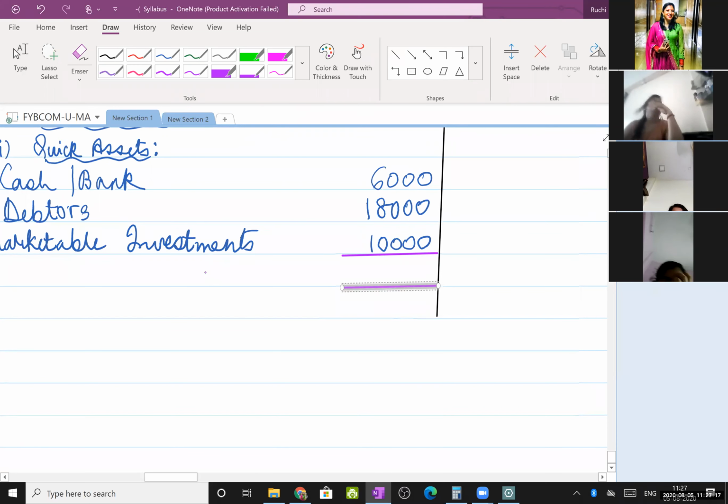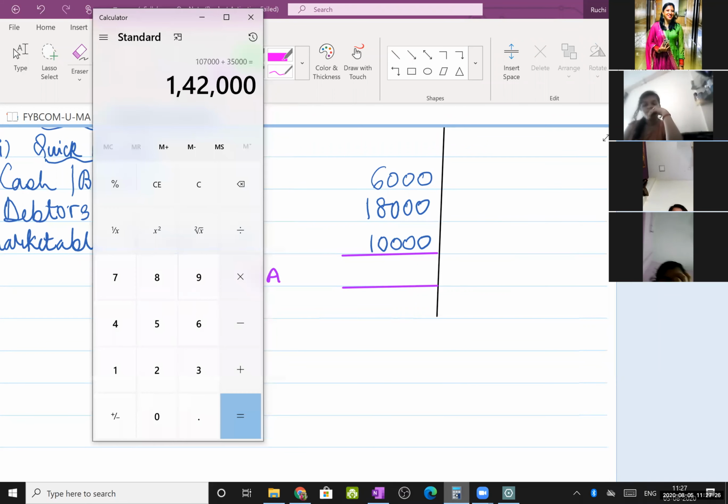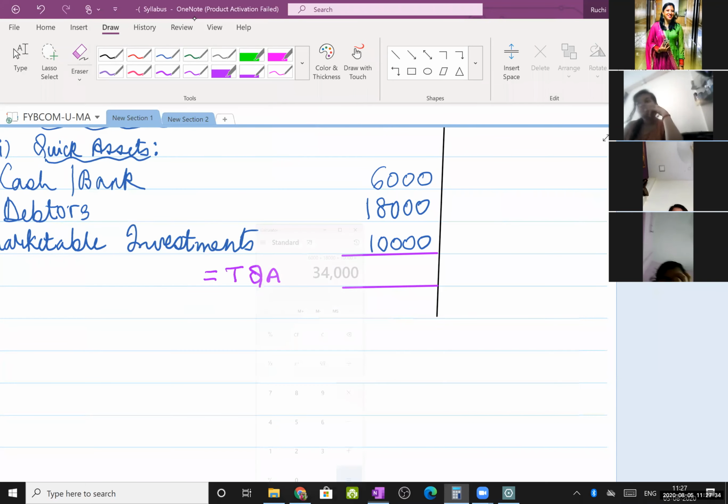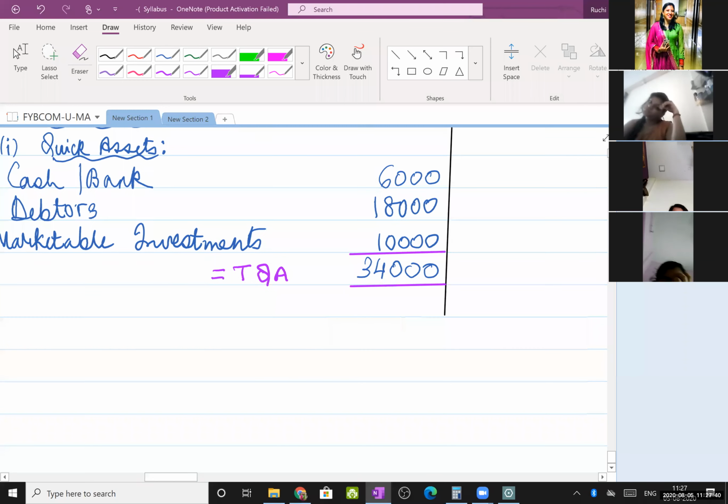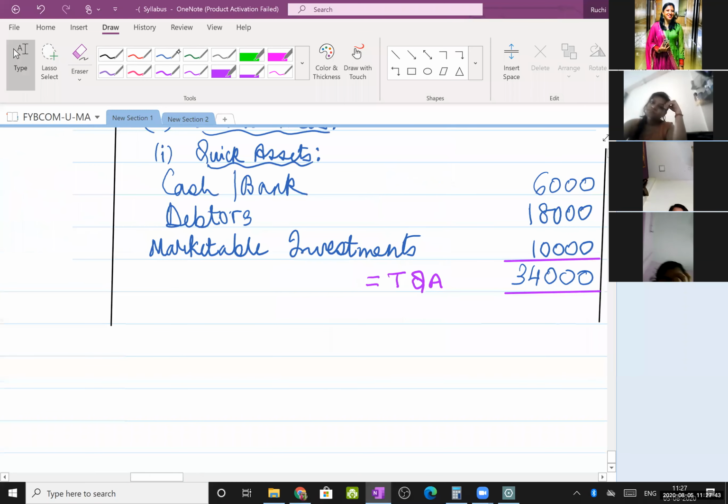So this is going to be my total quick assets. These abbreviations are allowed. You can use them. Then let us calculate 6,000 plus 18,000 plus 10,000. So that makes it 34,000. Write here 34,000. Okay, next category, non-quick assets.